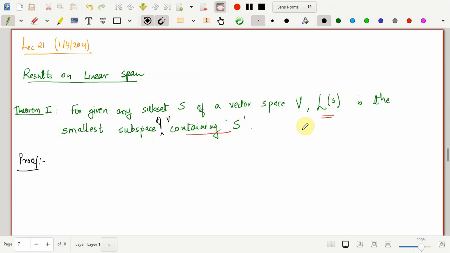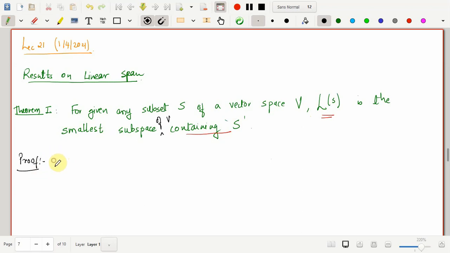And the third part, I'll show that this is the smallest subspace having this property, that is containing S. So if I have any other subspace containing S, then that cannot exceed the linear span of S. The linear span of S has to be contained in that space. So let's prove our claim one by one.